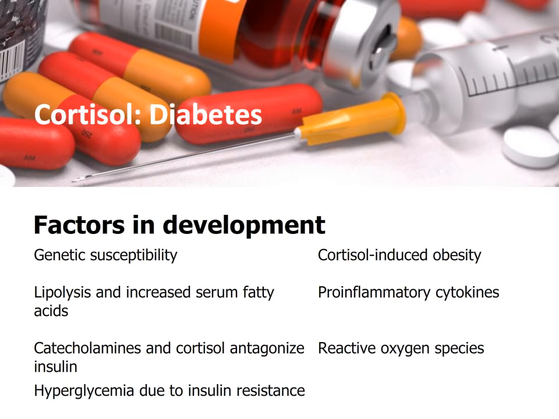Cortisol is also heavily involved in the development of diabetes. Cortisol promotes the development of diabetes in those people who are genetically susceptible. Generally, diabetes is secondary to cortisol-induced obesity. Cortisol and the catecholamines antagonize insulin. This means that they block the receptors that insulin normally binds to. This antagonization prevents insulin from stimulating cellular intake of glucose, or insulin resistance. The blood sugar gets higher as insulin resistance develops. Other effects of cortisol include the creation of free fatty acids, insulin resistance and hyperglycemia, reactive oxygen species, and pro-inflammatory cytokines also contribute to the development of diabetes.